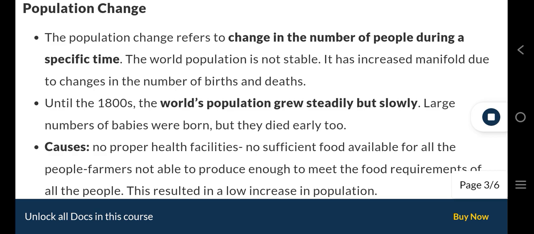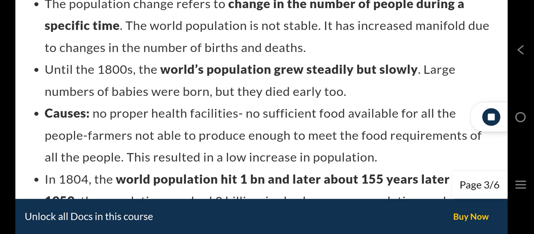Population change. The population change refers to change in the number of people during a specific time. The world population is not stable. It has increased manifold due to changes in the number of births and deaths. Until the 1800s, the world's population grew steadily but slowly. Large numbers of babies were born, but they died early too.